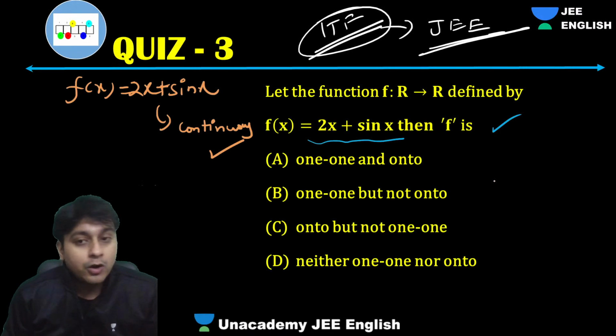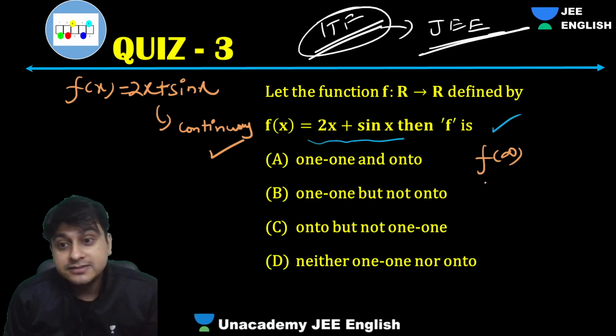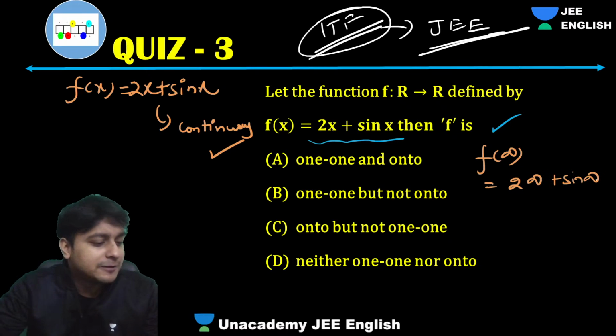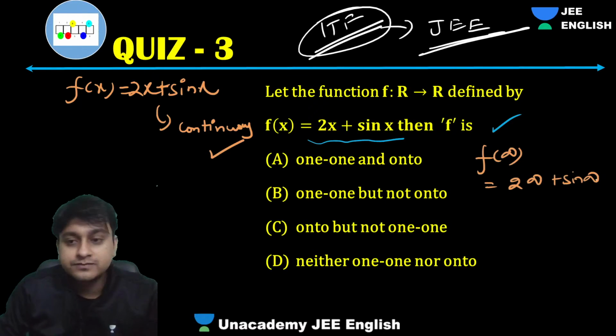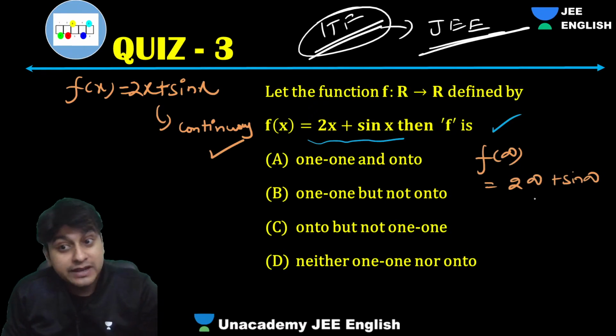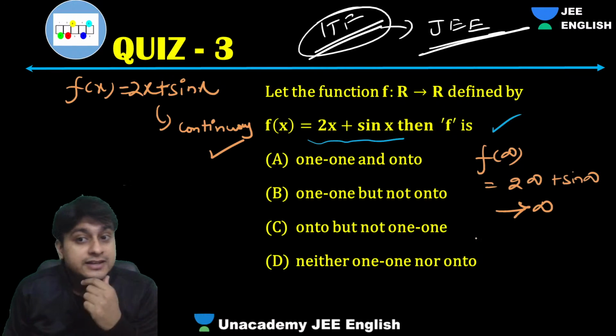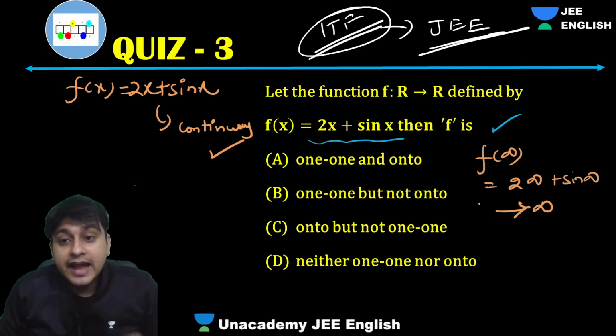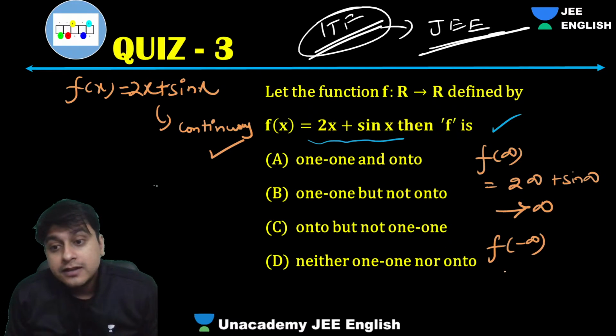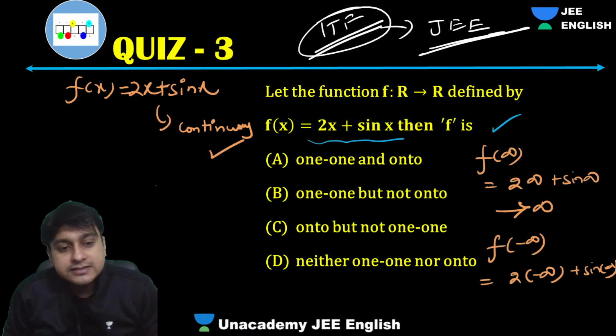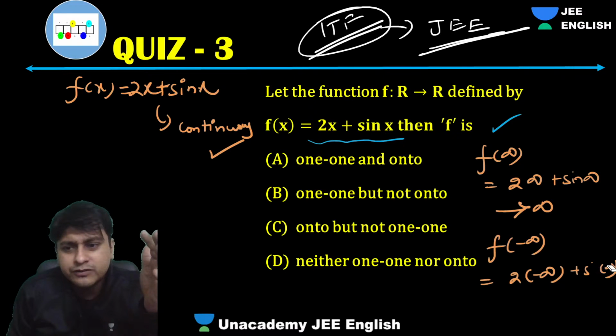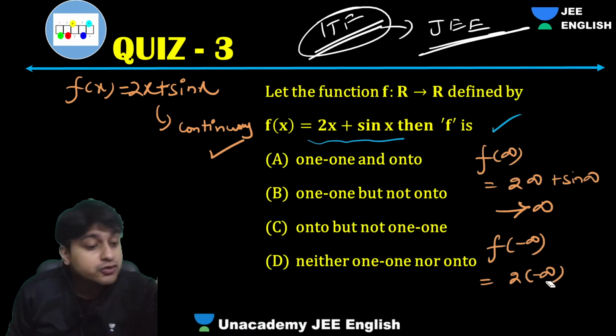Also, what is f of infinity? When you put x as infinity, it is 2 times infinity plus sine infinity. The sine of infinity does not matter; it will be between -1 and 1. Whatever it is, the first term will be infinity, so f of infinity tends to infinity. And what about f of minus infinity? It is 2 into minus infinity plus sine of minus infinity. We don't care about the sine of minus infinity, that will be between -1 and 1. But this number is huge.